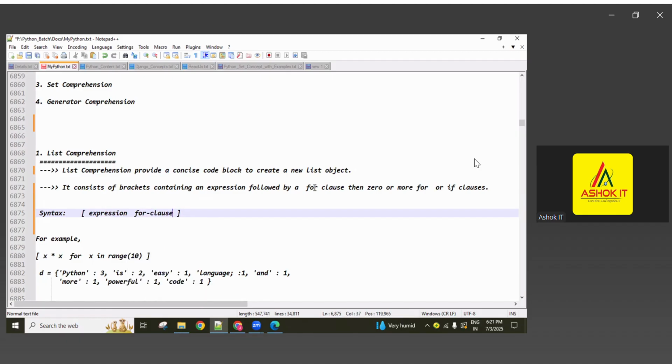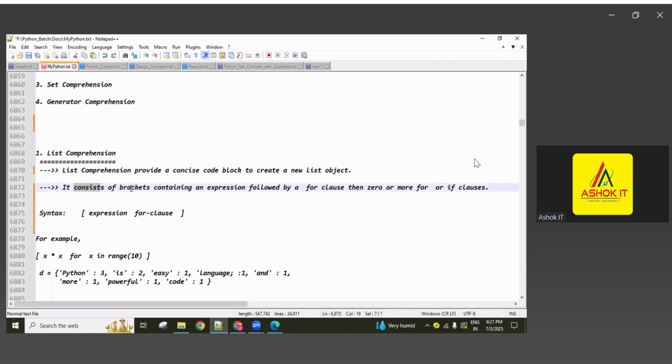A for clause means the for loop part. Square brackets, expression, and for clause are required. These three are important, followed by optional for clauses or if clauses.